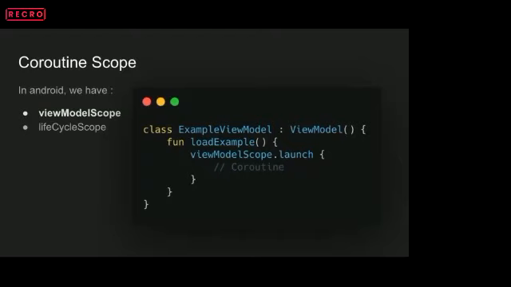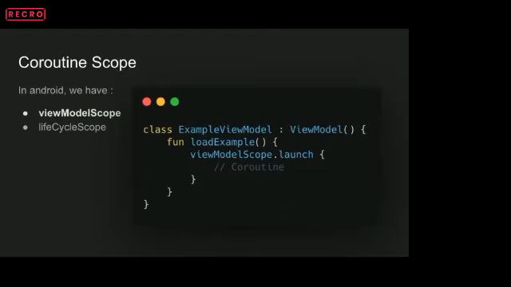Since ViewModels have their own lifecycle, this viewModelScope handles that perfectly. If the viewModelScope gets over, anything launched using this viewModelScope will be automatically cancelled, so we don't need to handle that explicitly.